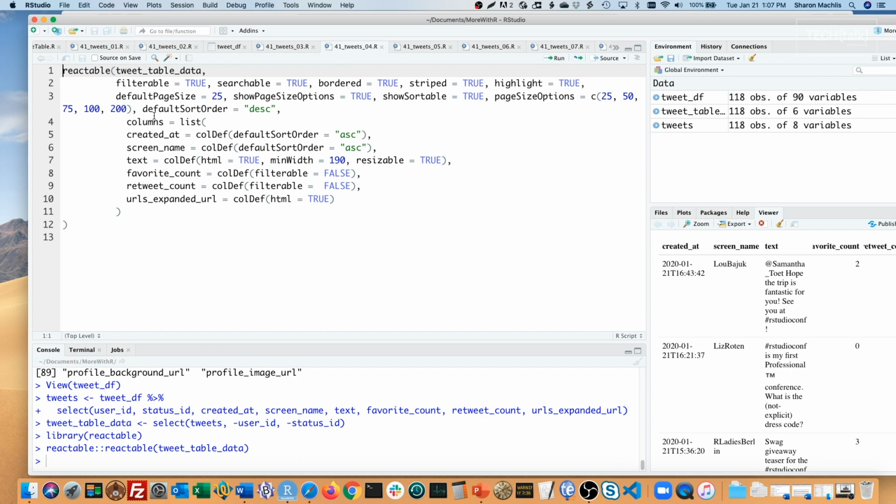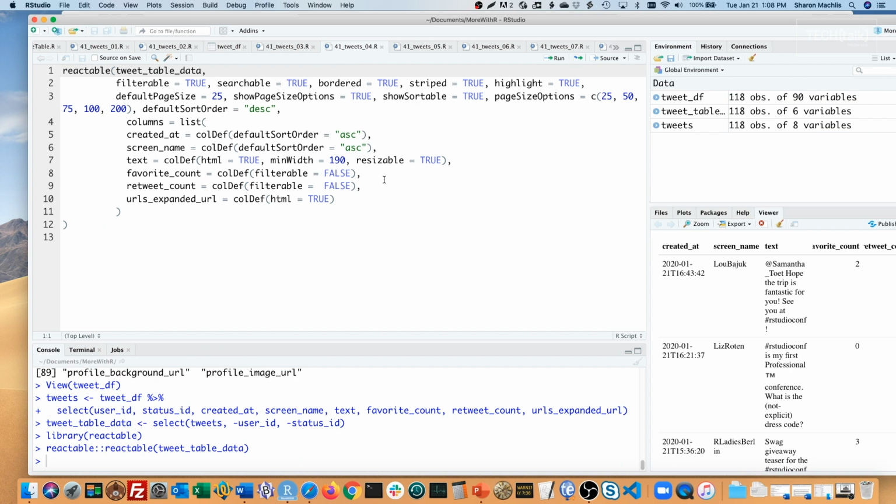Finally, there's the columns argument. That's a list containing a column definition list for each column. Look at the reactable help files for more details, but here I'm setting a couple of columns to have a default sort order of ascending, even while most of the table is descending. For the text column, I want it to display HTML as HTML so I can add clickable links. I want to set a minimum width for the column in pixels, and I'm making it resizable so I can click and drag to make it wider or narrower.